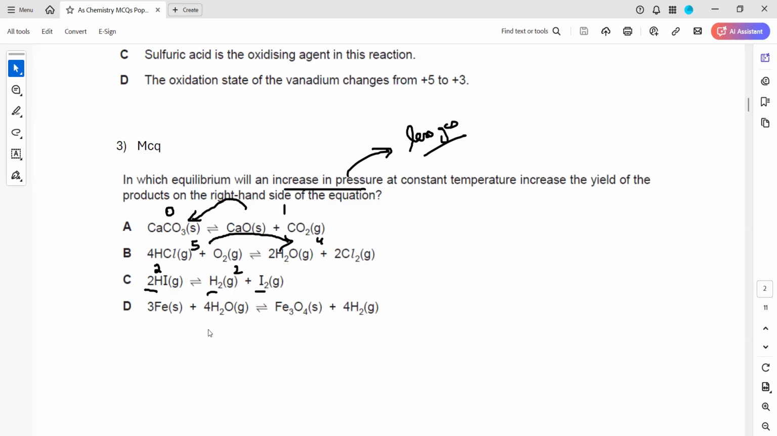Here when we check, we have 4 moles of gas. We always check for gaseous moles, and we have 4 moles of gas. So we have an equal number of moles of gas in the reactant and the product. That's why increasing or decreasing the pressure will not affect the position of equilibrium. Is it clear?